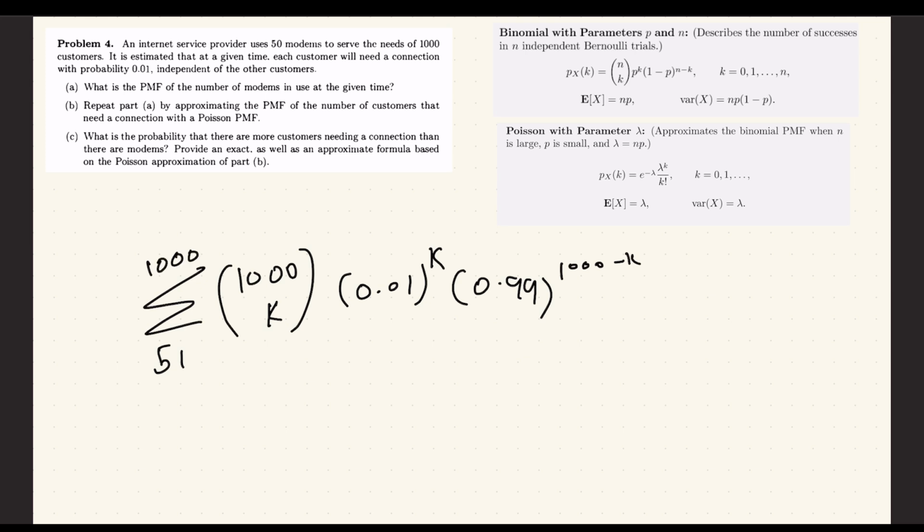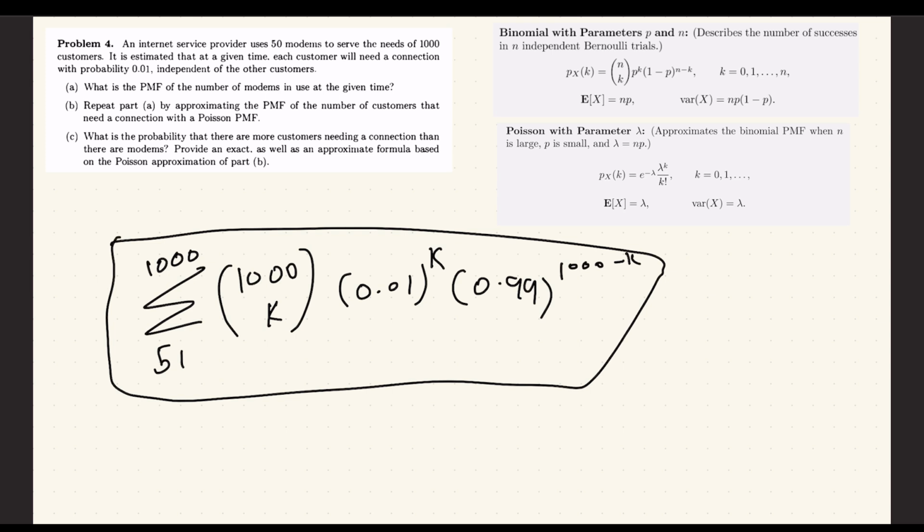So this is the event where 51 or more customers need a modem. If you remember, in part A, we started from 50. This was the probability that 50 modems are in use, but now we're finding the probability of more than 50 people needing a modem, which is 51. We have to start from 51.